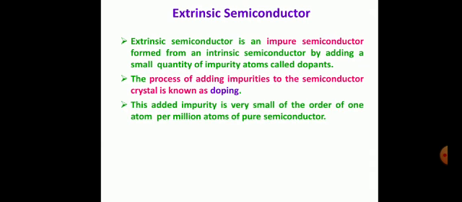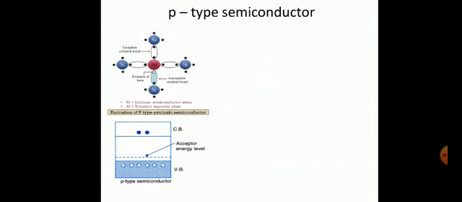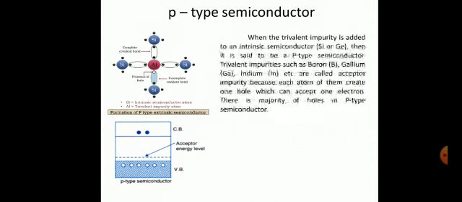This added impurity is very small, of the order of 1 atom per million atoms of pure semiconductor. Depending upon the type of impurity added, the extrinsic semiconductors are classified as p-type semiconductor and n-type semiconductor. Now, p-type semiconductors. The figure shows the formation of the p-type extrinsic semiconductor, in which we can see the presence of a hole, and the other figure is the energy band of the p-type semiconductor.